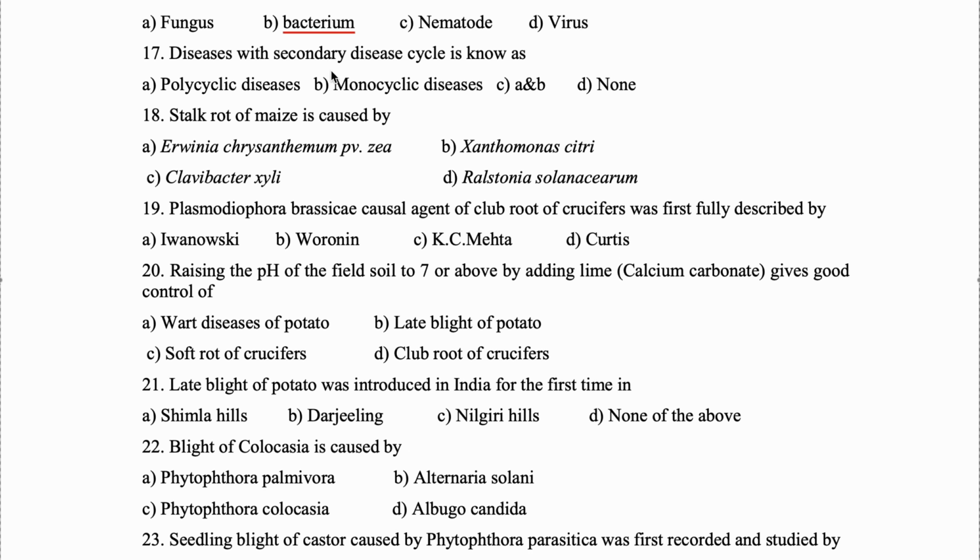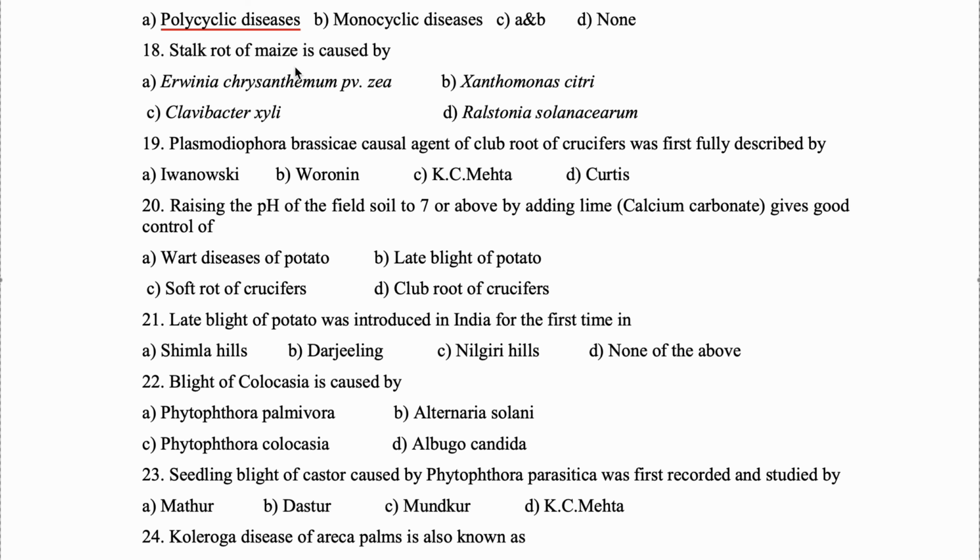Diseases with secondary disease cycle is known as polycyclic disease. Stalk rot of maize is caused by Erwinia chrysanthemi pathovar zeae. See, with this zeae, by this word, what do we remember? Zea mays, which is the scientific name of our crop maize.